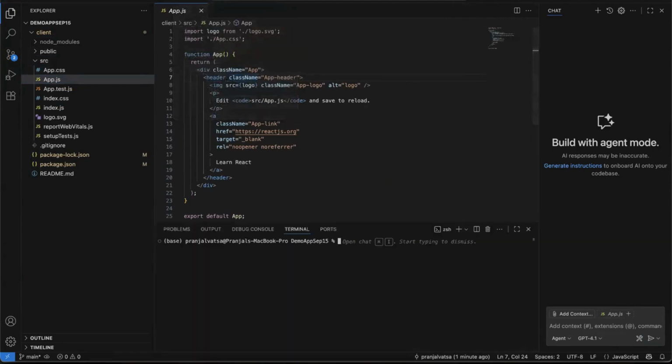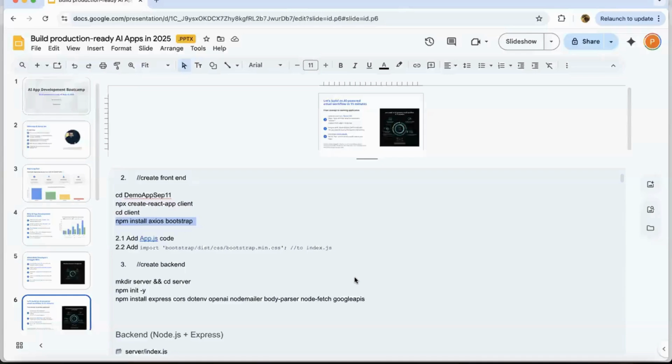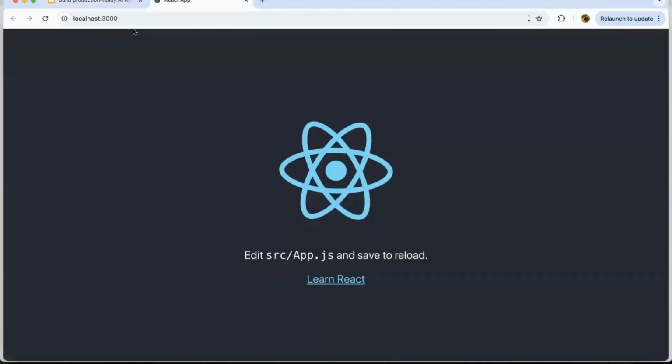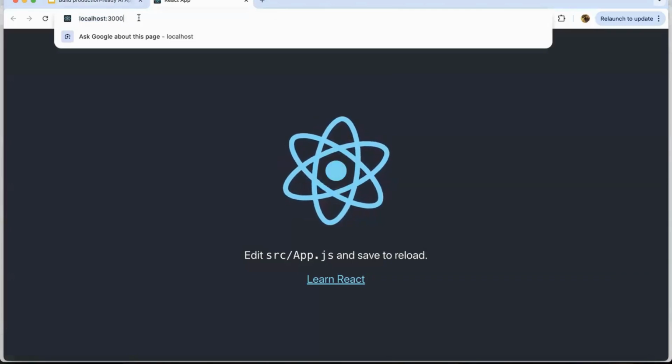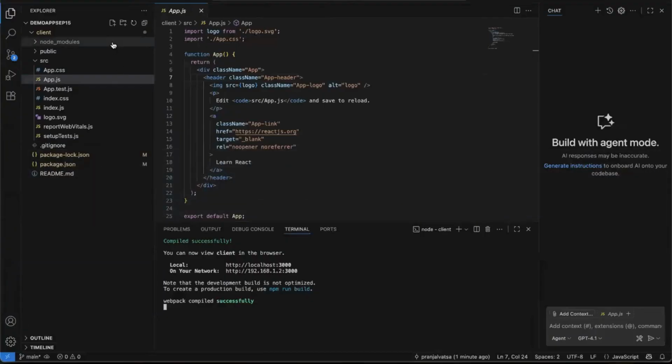Now if I go again inside my client folder and run npm run... sorry guys, npm start. It should spin up my React application and start running it on the default port, which is 3000, right? So this is the React application.